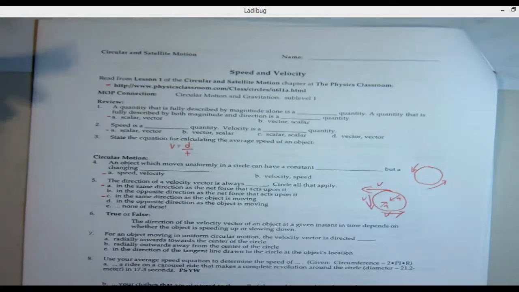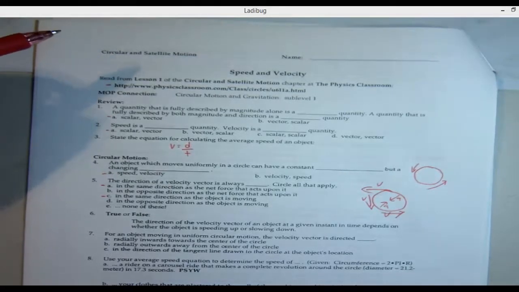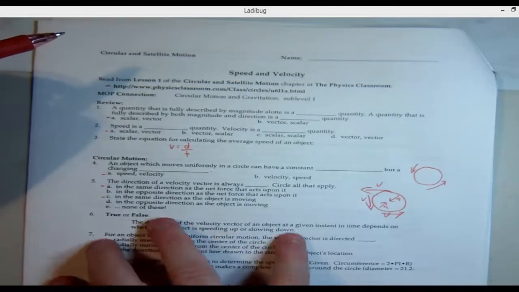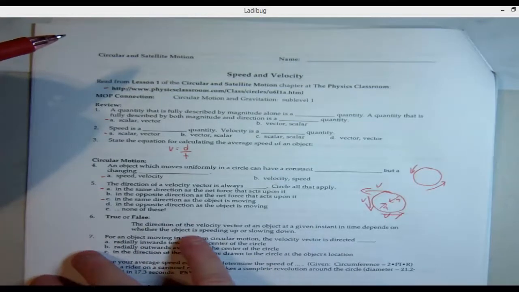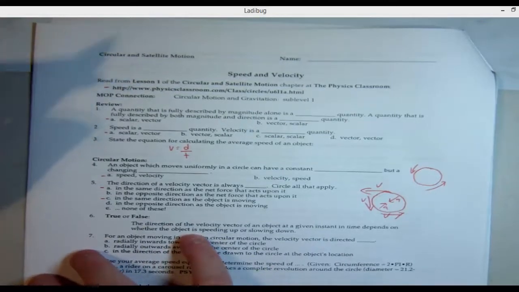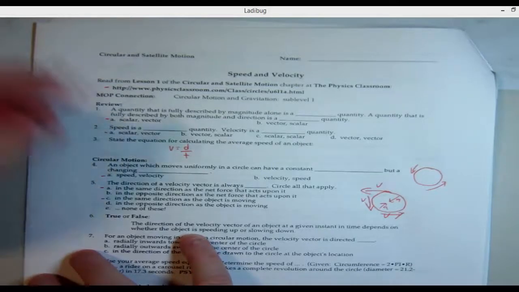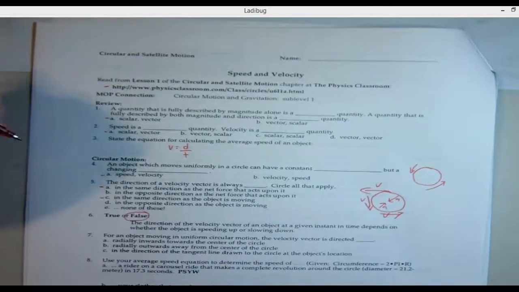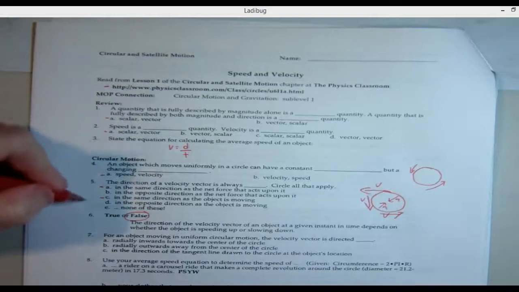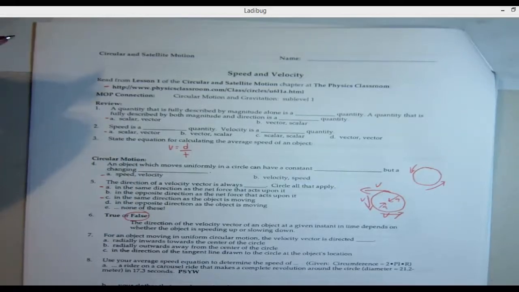So there you go. All right, true or false? The direction of the velocity vector of an object given at an instant in time depends on whether the object is speeding up or slowing down. That doesn't matter if it's speeding up or slowing down, so that's false. All right, for an object moving in a uniform circle, the velocity vector is directed blank.